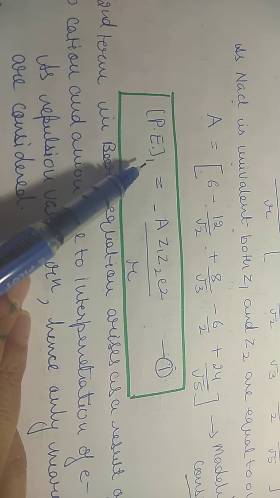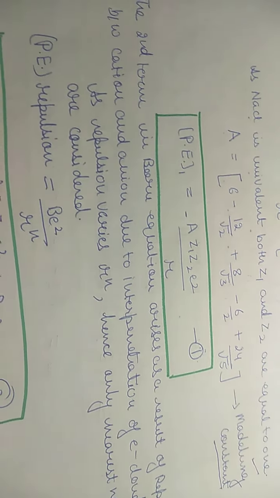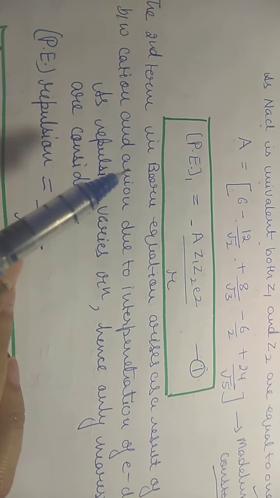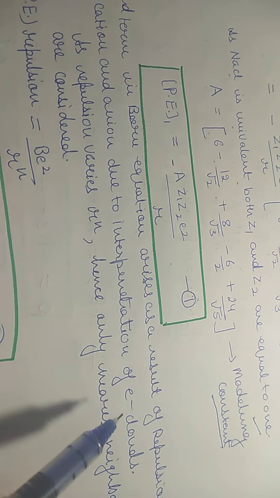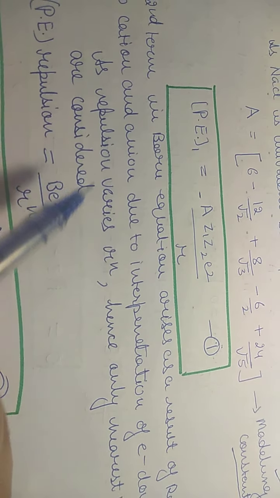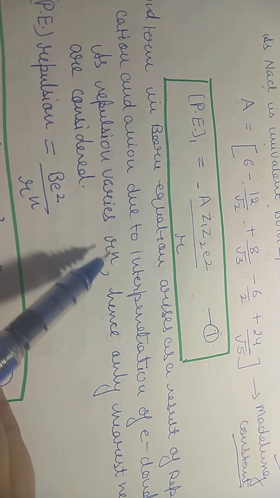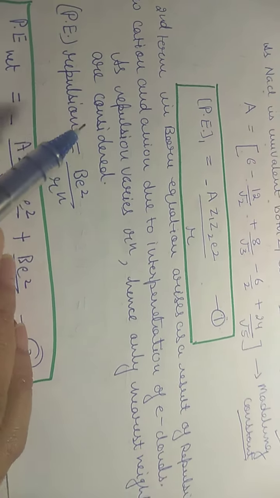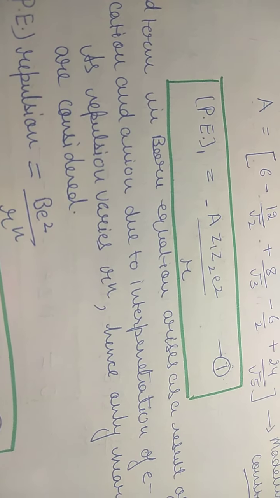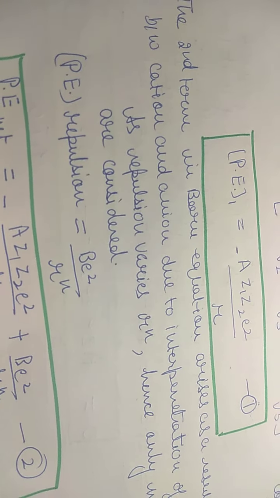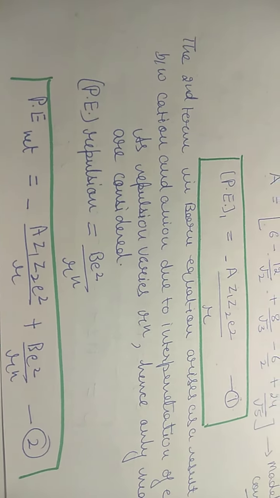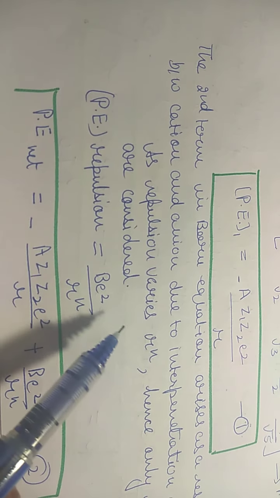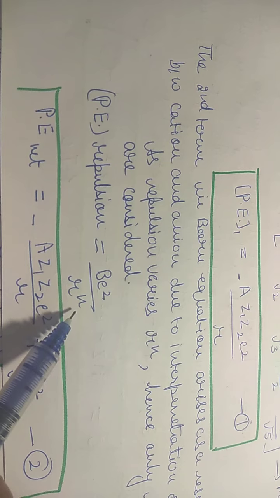PE1 means potential energy for attraction. Now the second term in the Born equation arises as a result of repulsion between cation and anion due to interpenetration of electron clouds. As repulsion varies with R raised to the power n, only nearest neighbors are considered. So we will consider only those ions which are nearest in the crystal lattice. So PE repulsion is equal to BE square upon R raised to the power n.